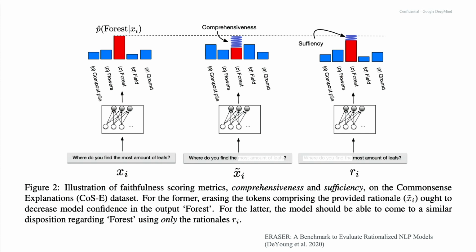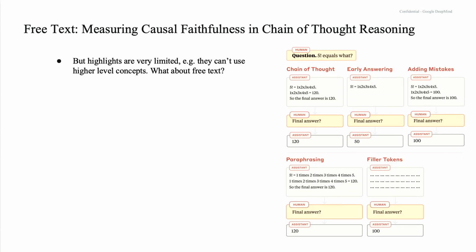To test sufficiency, we show it only the highlighted bit, "most amount of leaves", and the model's performance doesn't go down too much. So that's good. That means this explanation was sufficient. It's enough to explain the model's prediction. So the advantage is we have these nice metrics that are intuitive, but the big disadvantage is that highlights are very limited. They can't use higher level concepts. So we really want something with more expressive power, like free text.